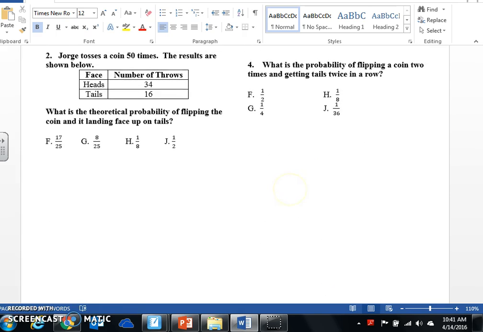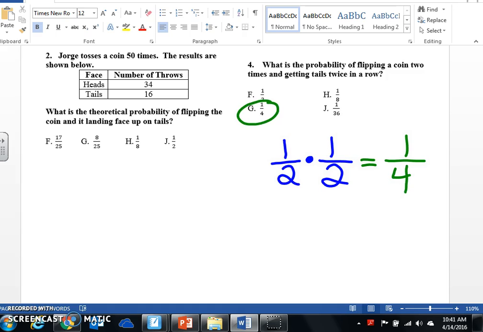All right. What is the probability of flipping a coin 2 times and getting tails twice in a row? The first time you toss it, the probability of getting tails is 1/2. The second time you toss it, the probability of getting tails is 1/2. Now I just multiply across. 1 times 1 is 1. 2 times 2 is 4. So 1/4.